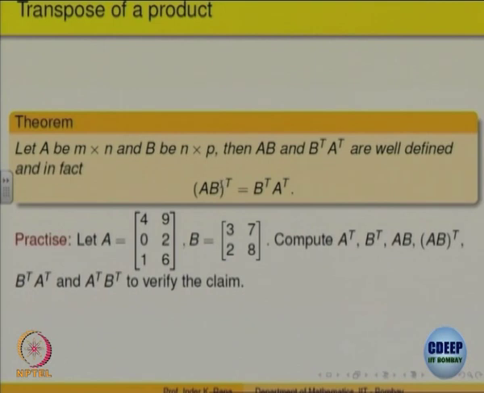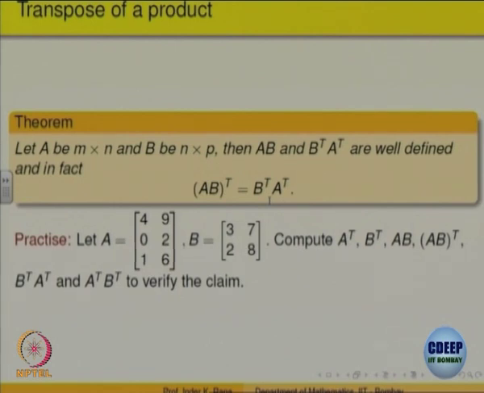Product transpose is the same as transpose inverted product. AB transpose is the same as B transpose multiplied by A transpose. One reason that this should be so is that if you take AB and transpose, the rows are going to be interchanged with columns. Similarly, if you have B transpose, already rows are interchanged with columns. So the remaining product will have rows and columns already matching. But try to verify it, try to write a proof of this if possible.